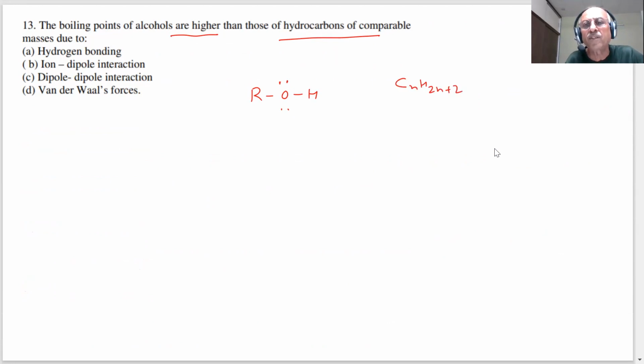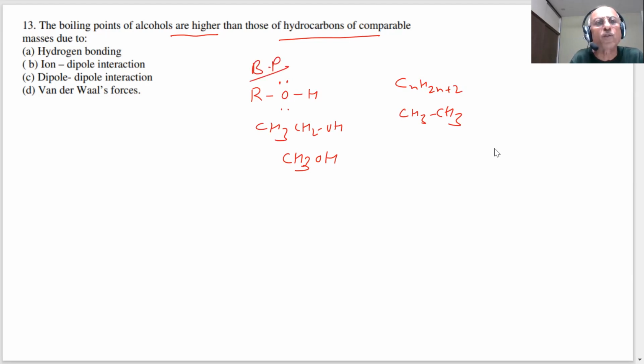Supposing I consider CH3CH2OH as alcohol. Now what is important? Boiling point is higher than those of hydrocarbons of comparable mass. If I take the two things of comparable mass, what will happen? Here I am taking CH3OH, and you are taking CH3, for example.